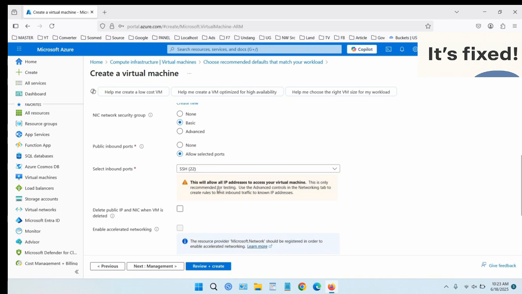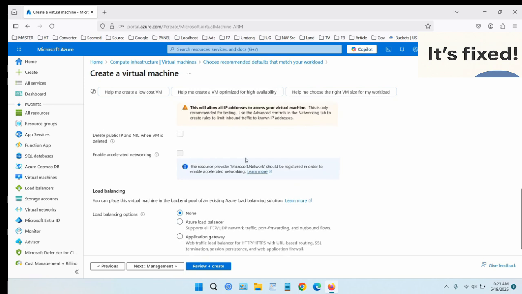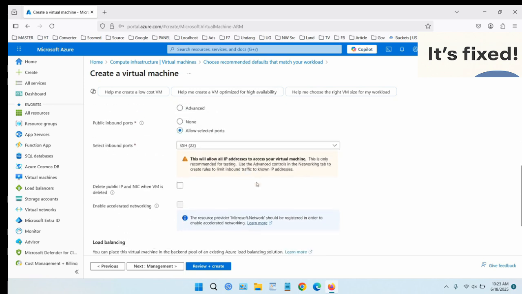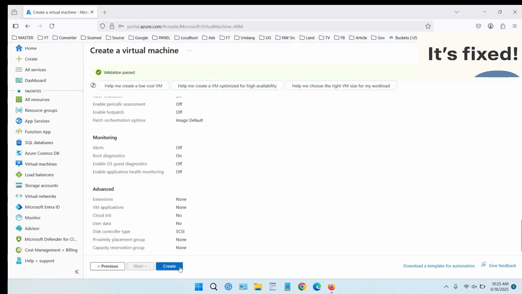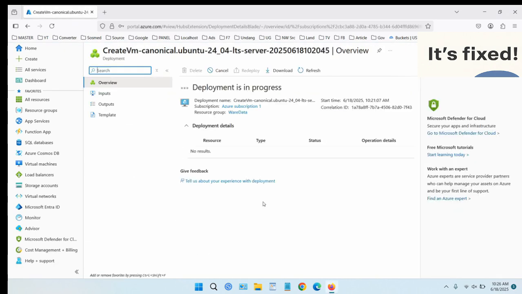Now you'll reach the Review and Create page. Azure validates all of your selections and shows you a summary of the configuration. If everything looks correct, click Create. Deployment usually takes between 2 and 5 minutes.